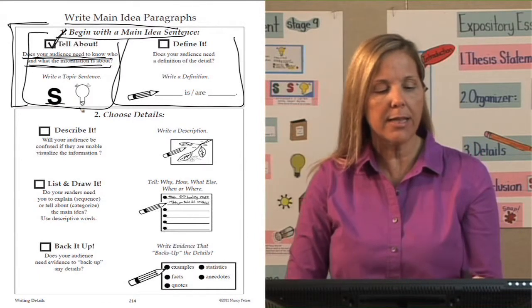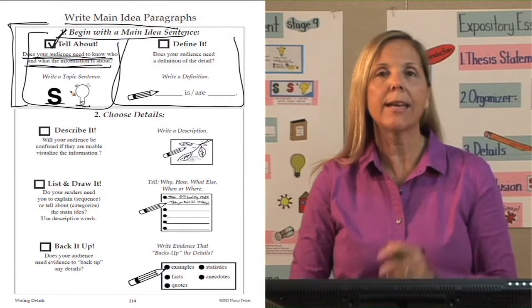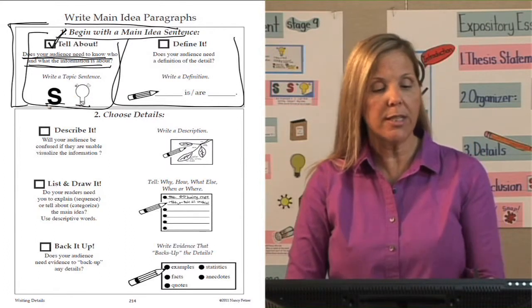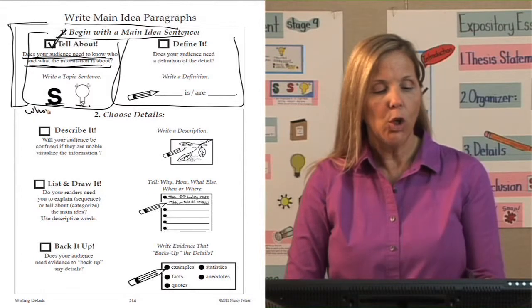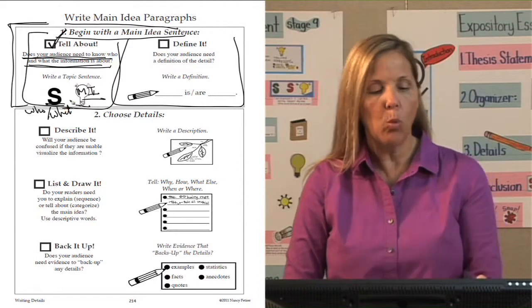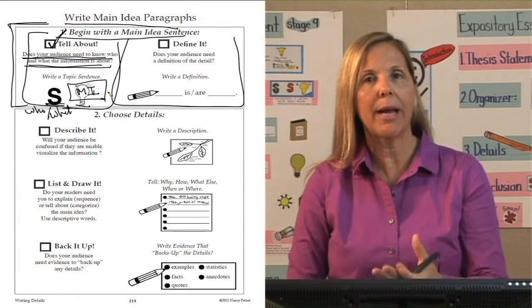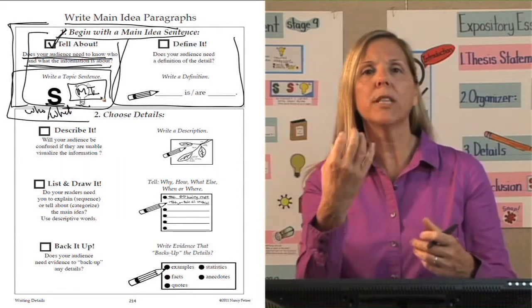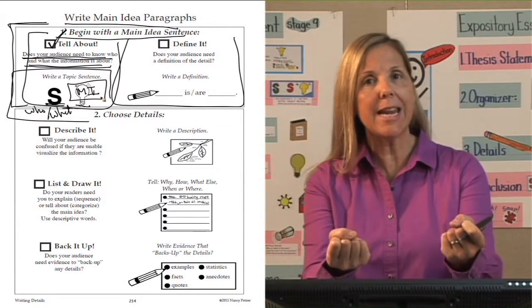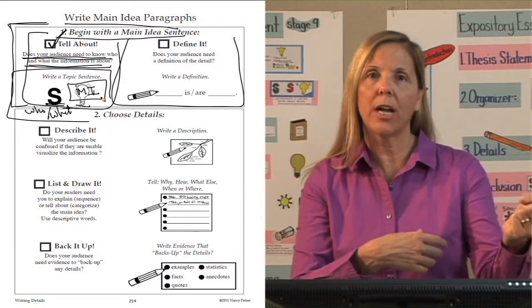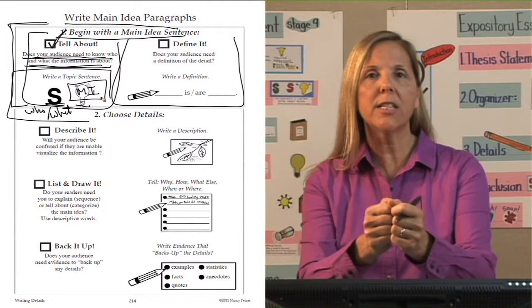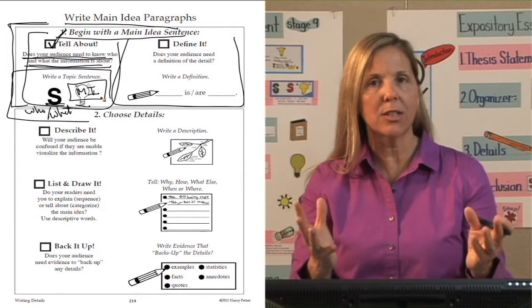I'm using the S light bulb to write that topic sentence, that main idea sentence for that paragraph in the body. This S is subject. Who or what is this information in this paragraph about? What idea are you telling us about in this paragraph? Who or what is the information about? Plants. What are you going to tell us about plants? Plants need water in order to survive. So that's my subject and predicate, and I'm putting it together to make my main idea sentence for my paragraph.